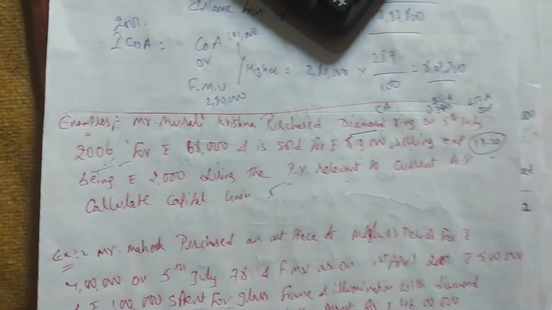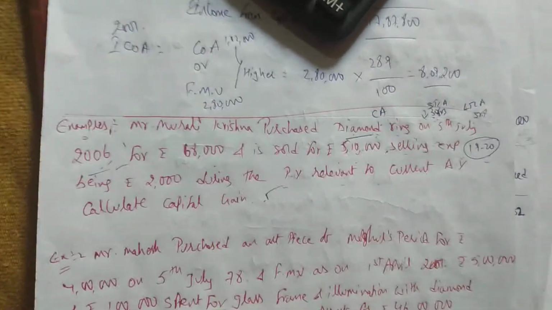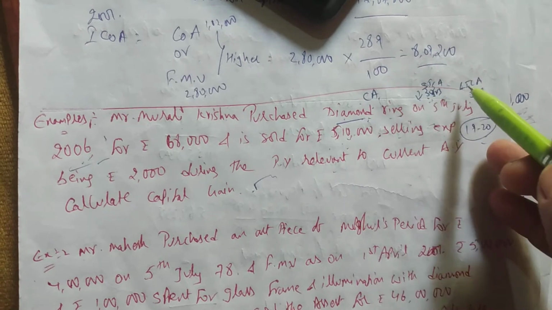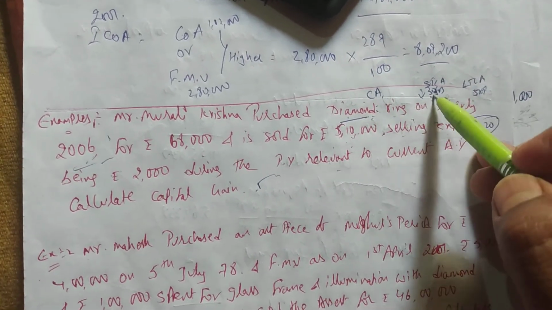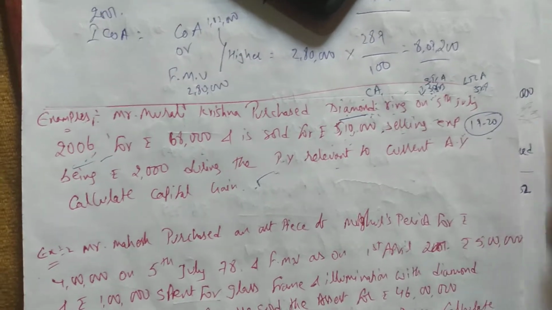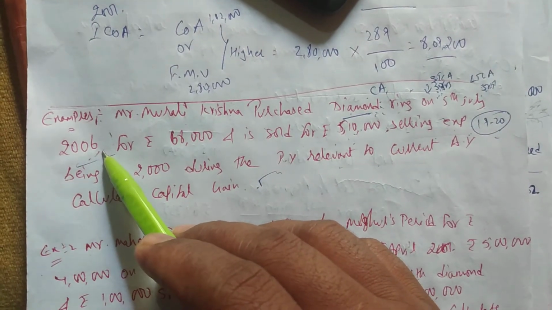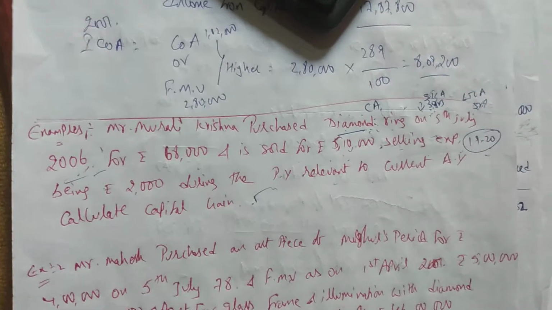Okay, so it's very easy. We can easily solve the problem. So how to understand the question? First you have to see whether it is a capital asset or not. Yes sir. Second, is it short term or long term? Diamond ring is for 3 years. If it is less than 3 years you can call it a short term capital asset. If it is equal to or more than 3 years you can call it a long term capital asset. He purchased the asset in the year 2006 and sold in the year 1920. So this is a long term capital asset.